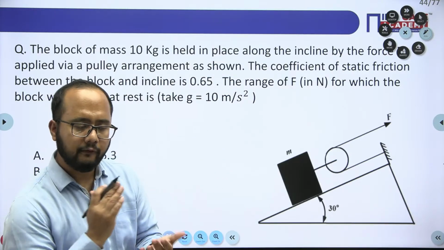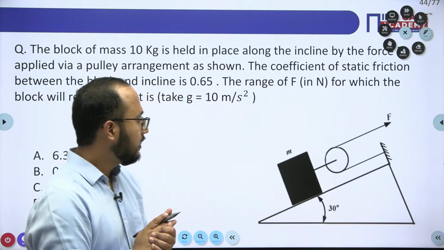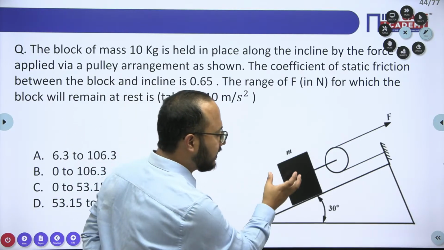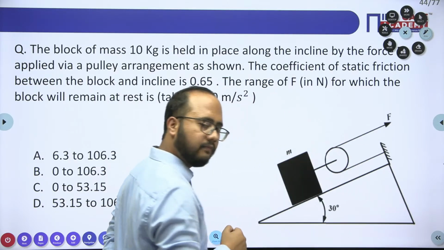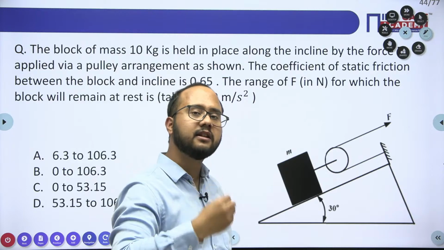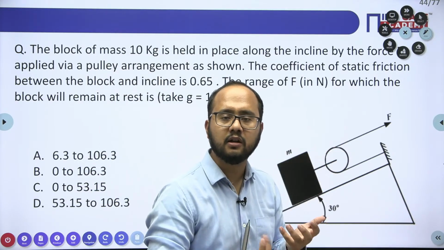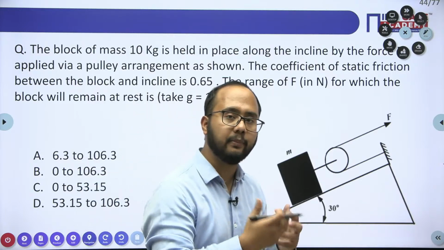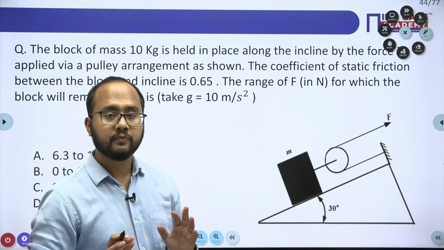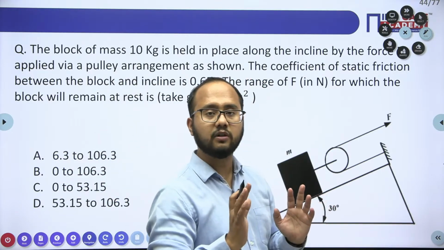Now, understand one important point, right? What two cases will be there? Either the block will have a tendency to move in the upward direction. In that case also it will be in equilibrium. I'm not saying it is moving, it is just about to move. Impending motion in the upward direction. What is impending motion? When the motion is just about to happen, just about to take place, but it has not yet taken place. That is what we are saying.